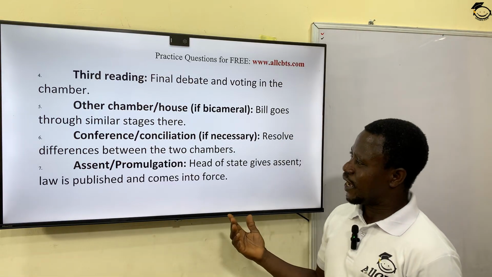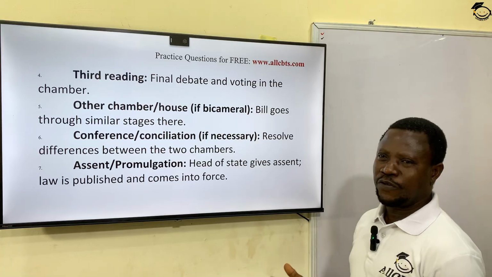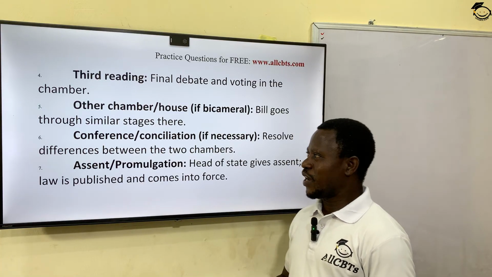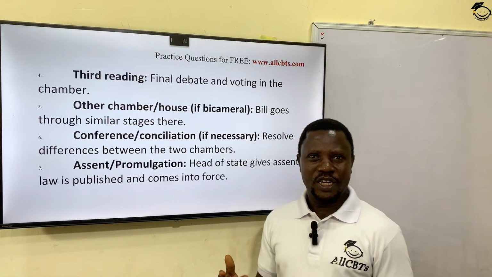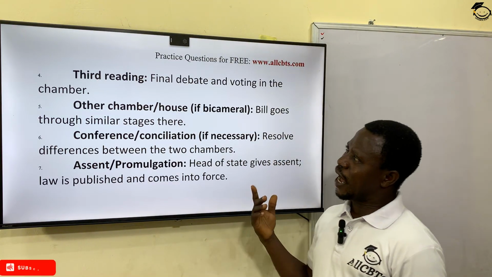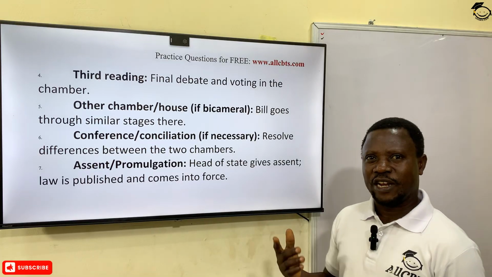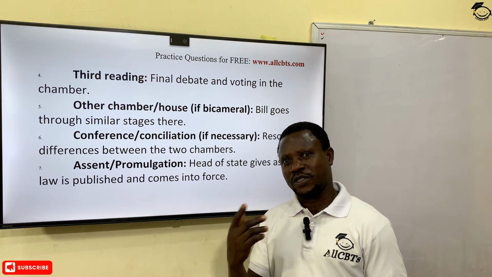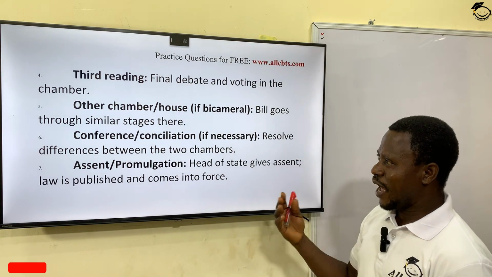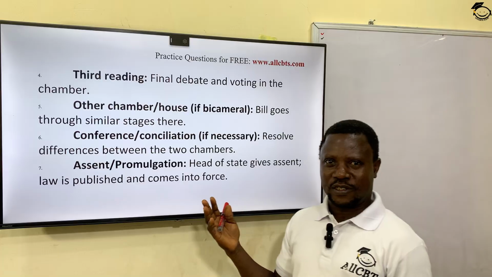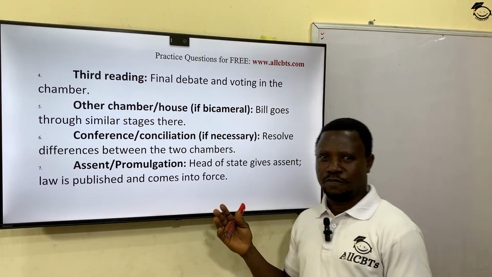And the House will consider those reasons that the head of state has given for not signing their bill into law. And after considering those reasons, if they are genuine, they will attend to it. But if the House thinks that the reasons are not sufficient for the head of state not to sign the bill into law, they will send the bill back to him and advise him to get advice from his advisors and sign the bill into law.